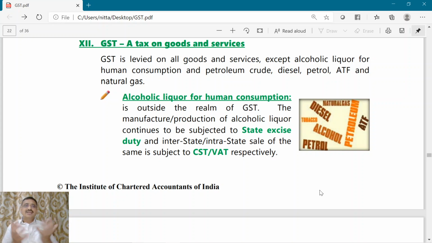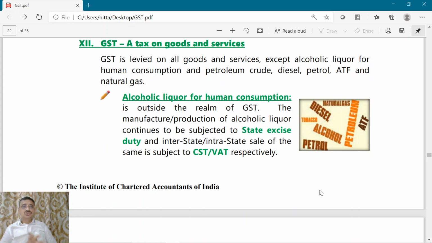Let us say in Andhra Pradesh, alcoholic liquor for human consumption is manufactured. The state government will levy excise duty. The central government has no role of collecting taxes or levying taxes on alcoholic liquor for human consumption. It solely vests with the state government, and also this is a major source of revenue for many states.